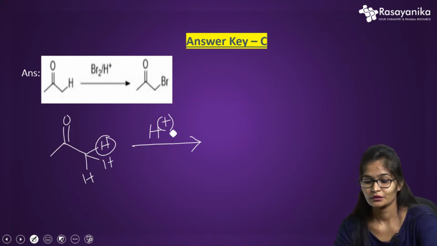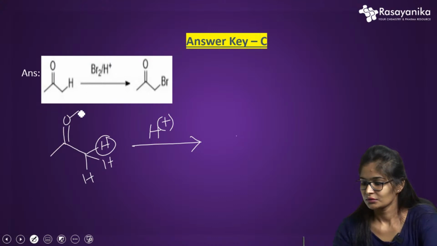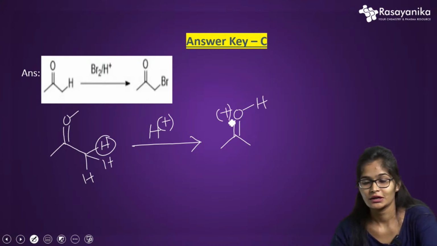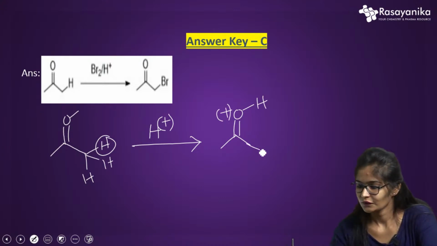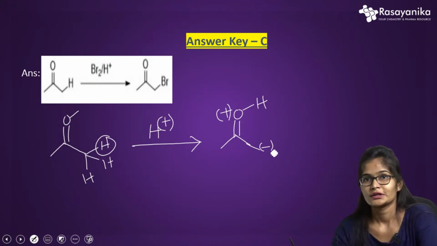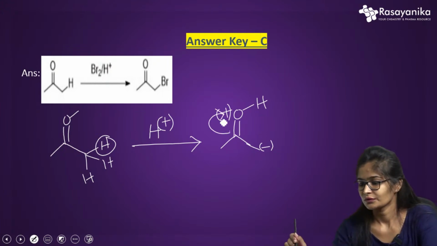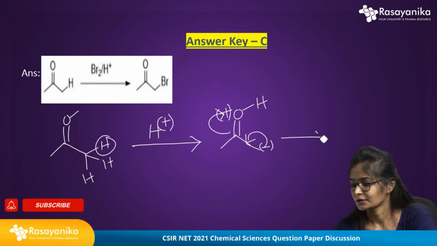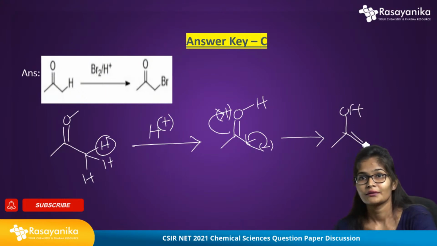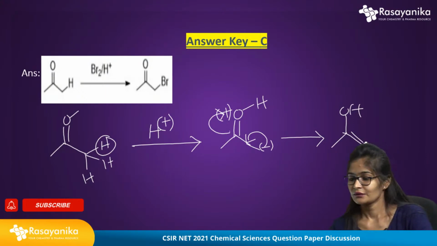What do I have to protonate? I have to protonate the oxygen. So I am protonating the oxygen, and the oxygen will carry the positive charge. Later, in order to stabilize the oxygen valency, the electrons move here and the bond is shifted. So what I can get is C-OH with a double bond. What we have got is an enol.